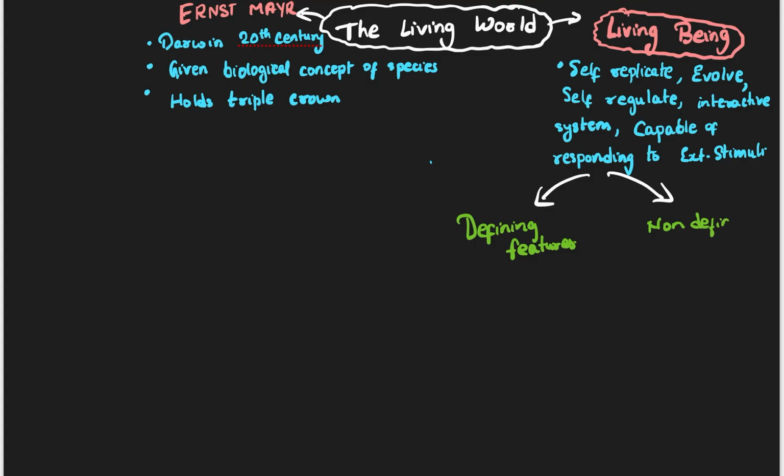Sometimes we feel like some feature may be defining, but it might not necessarily be the reason for calling something living. Sometimes you may see a certain quality and say this object is living, but that is not a defining feature at all, right? Defining means based on what you can tell if something is living or not. The most important thing based on which we decide whether something is living or not is metabolism.